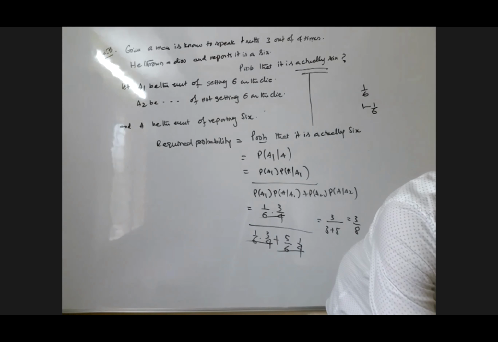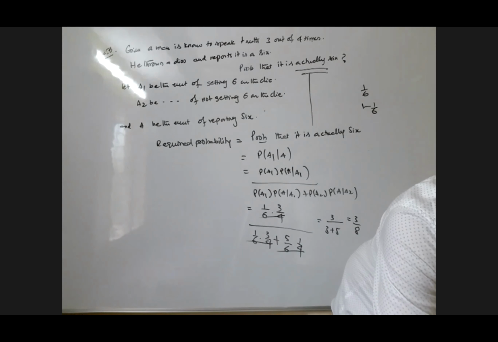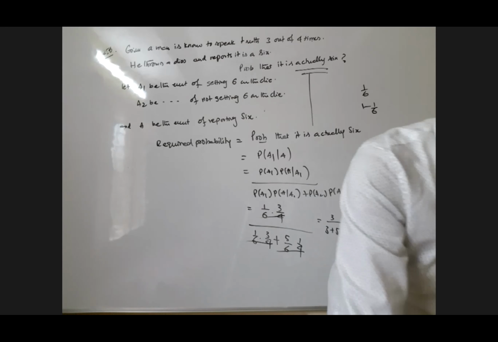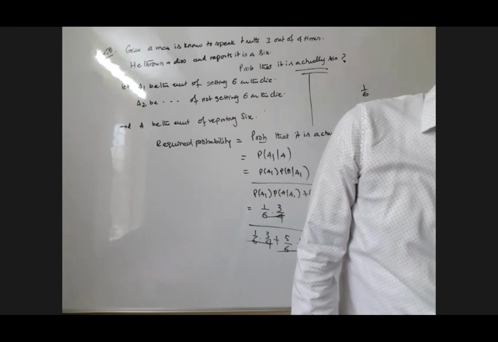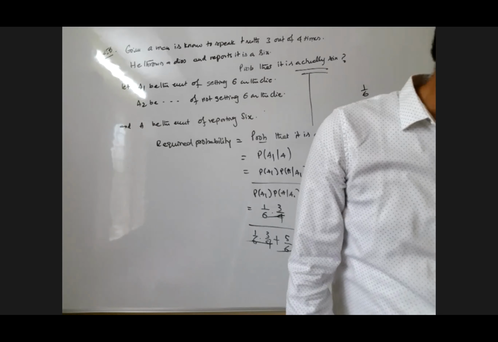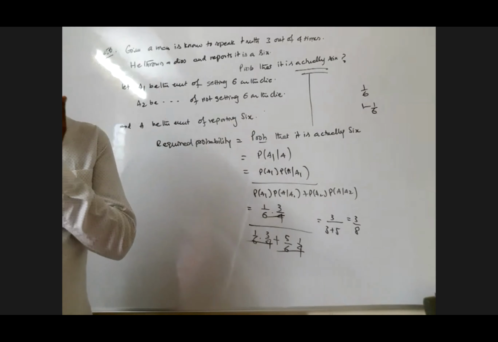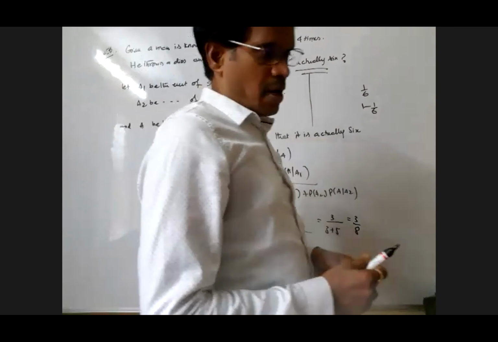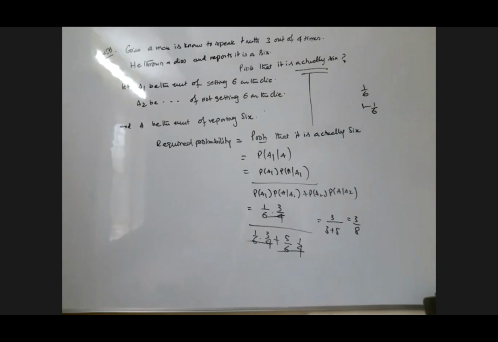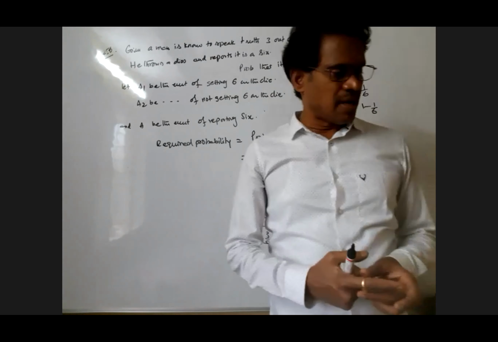We have 4 minutes left, so that's the reason I'm going back to that problem. Tomorrow I'm going to start random variable. Which one I want to do here? Sum number 253. A card from a pack of 50 cards is lost. From the remaining cards, 2 cards are drawn and are found to be spades. Find the probability that the missing card is also a spade.